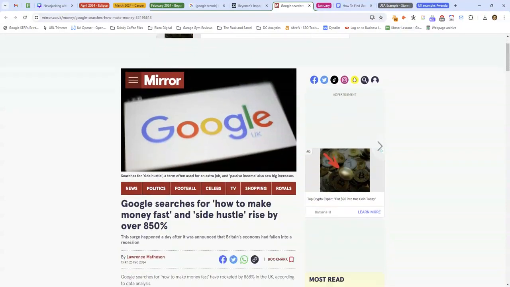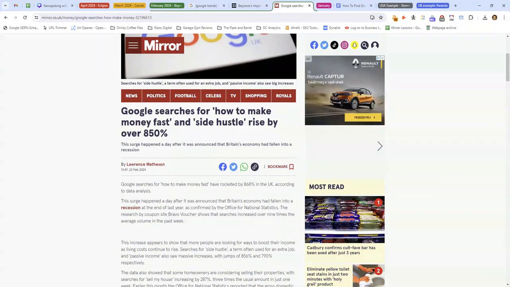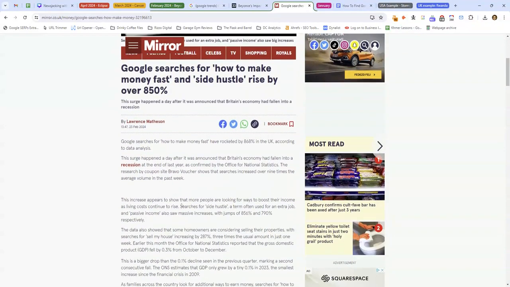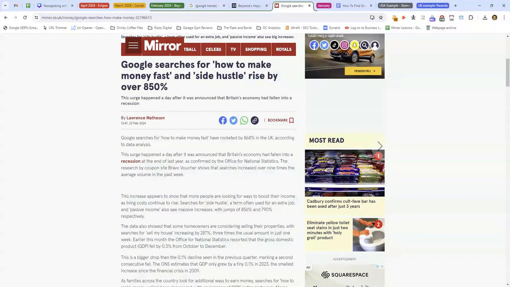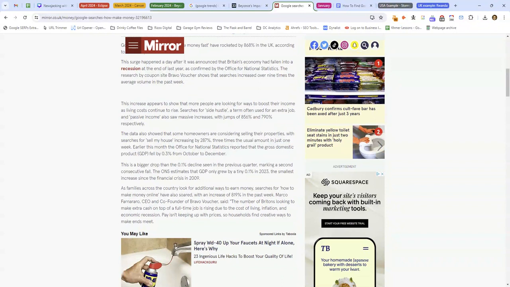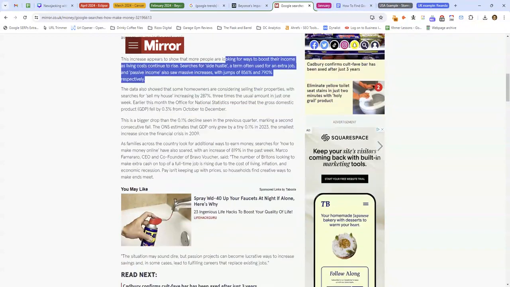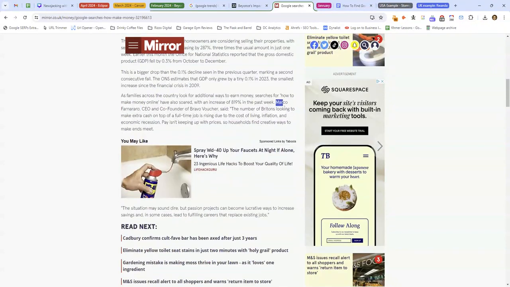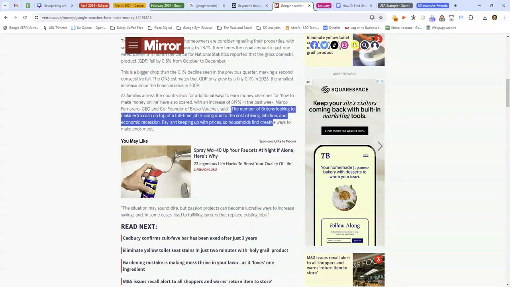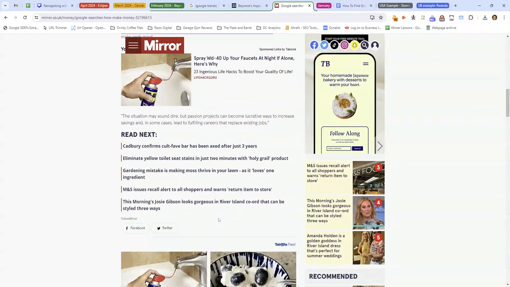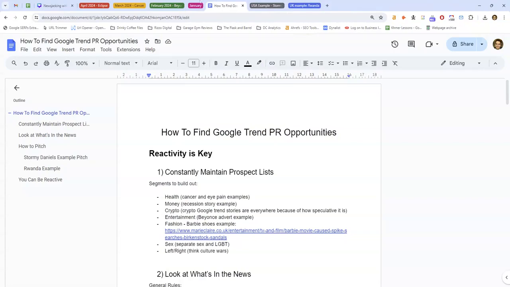And we've got another one in the UK. Google searches for how to make money fast and side hustle rise by over 850%. So in February 2024, it was announced that the UK had gone into an economic recession. So, people are broke. So, searches for how to make money fast shoot up by 850%. And again, they've got the trend itself. And then they've got Marco Farnaro, the CEO and co-founder of Bravo Voucher, said, blah, blah, blah. So you've got the trend and the commentary. That's the format that works.